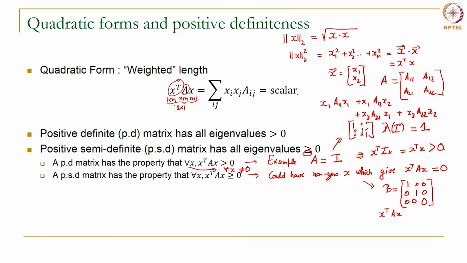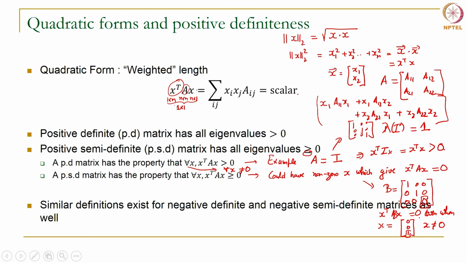We can find some x such that x transpose A x or x transpose B x is equal to 0, for x equal to 0 0 1. This is a non-zero x, but if you multiply it, this term will be 0. If you write it out in this way, you can automatically check that x transpose A x or x transpose B x is equal to 0 even when x is not equal to 0.